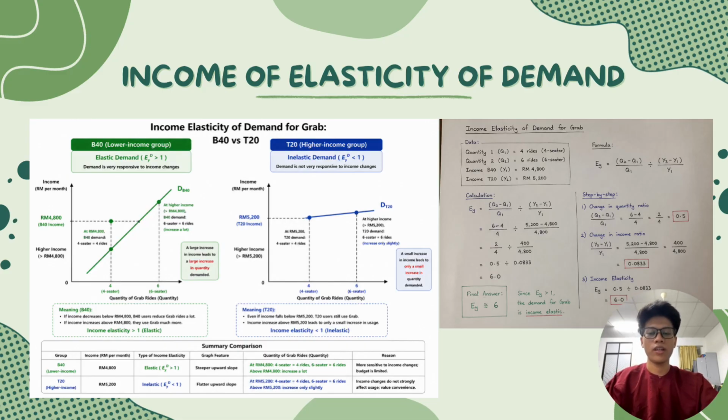Okay, next let's go to the calculation. The change in quantity is 0.5, and the change in income is 0.0833, and the final calculation for the income elasticity is 6.0.